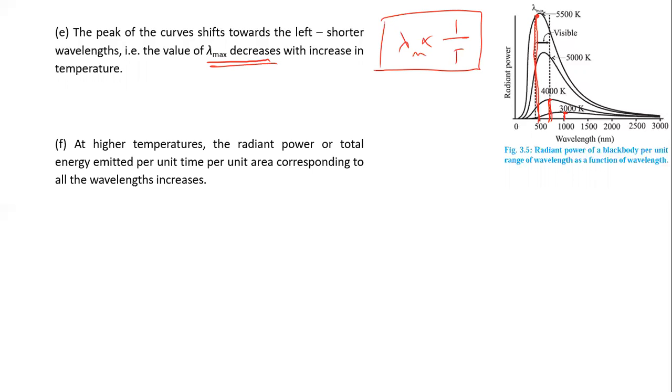Next one is at higher temperature, the radiant power or total energy emitted per unit time per unit area corresponding to all the wavelengths increases.